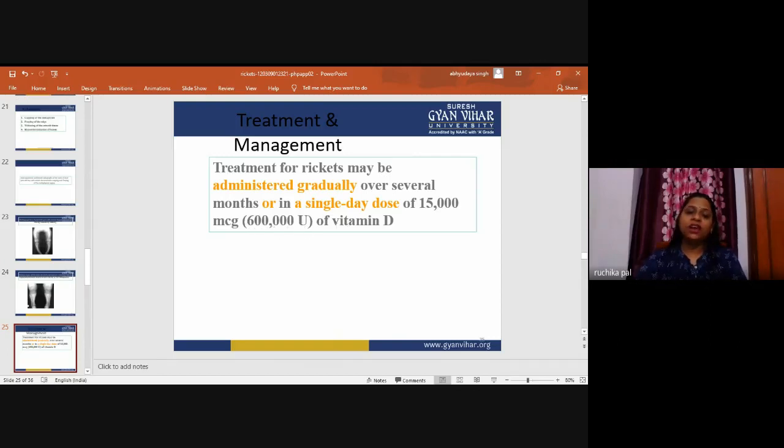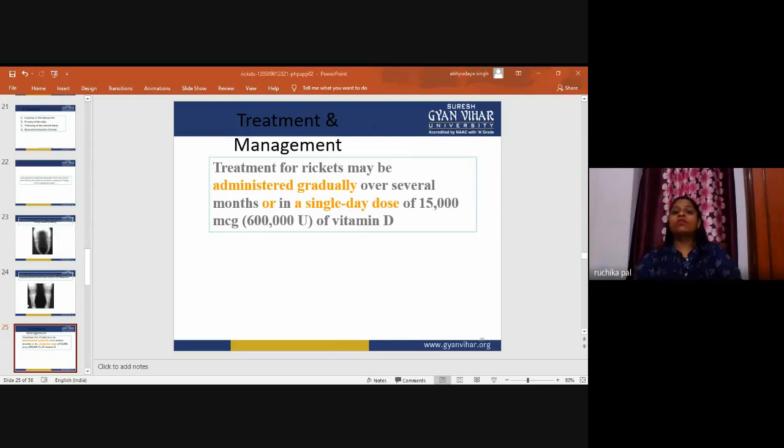What are the treatment procedures, or what is the medical treatment we will go through? The administration of vitamin D 600,000 units as a single oral dose induces rapid healing. If the line of healing or line of sclerosis on the metaphyseal side of the growth plate is not seen on X-ray within 3 to 4 weeks of therapy, the same dose may be repeated. Again, the patient will be administered vitamin D, 600,000 units.